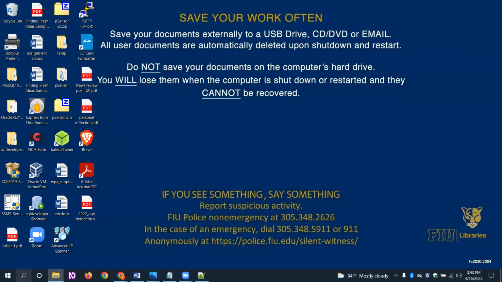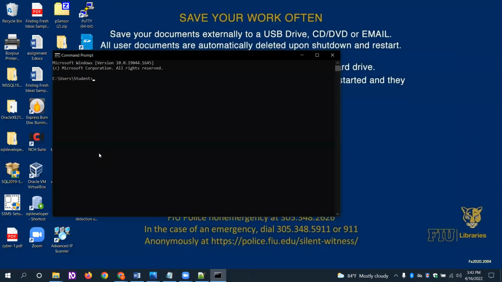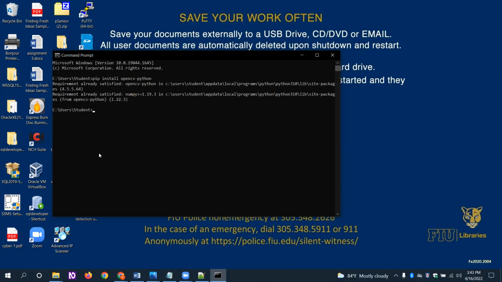So I'm now opening the command prompt. We should first install the packages, which means we should have Python installed. So I'm now installing some. We should use pip install opencv-python. In this it shows I have already installed it, so the requirement is satisfied.